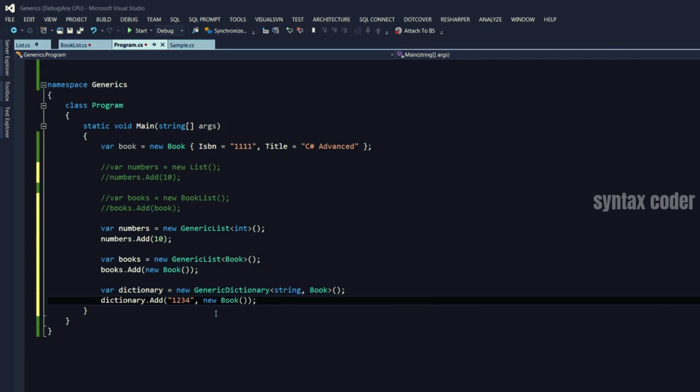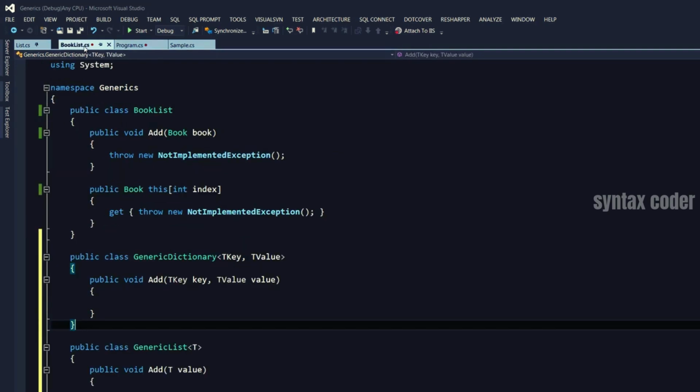Another thing you need to know about generics is constraints. Look, in this case, our generic list here, or generic dictionary, any type can be passed here. There's no limitation. Sometimes this is good, like in terms of list, you probably want to store a list of anything and everything, so there is no need to apply constraint. But sometimes you would want to limit what is being sent here. Let me walk you through some examples.